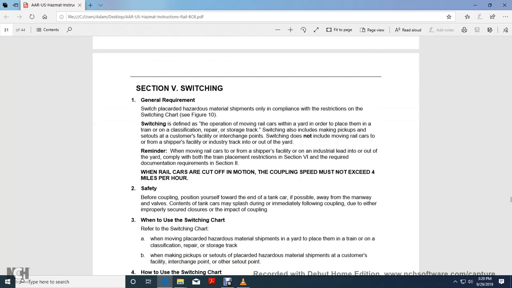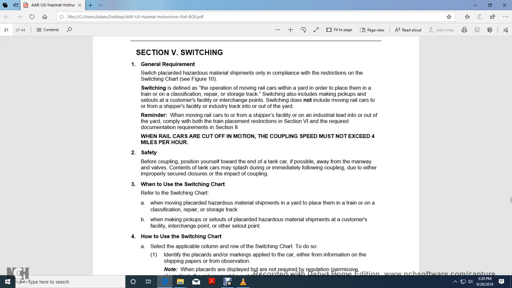Reminder, when moving the rail car to the shipper facility or the industrial lead in and out of the yard, comply with both the train placement restrictions and the documentation requirements in Section 2. When rail cars are cut off in motion or coupled with speed not exceeding 4 miles per hour, for safety before coupling, position yourself at the door of the end of the tank car, if possible, away from the manway valve. Contents of the tank car may splash immediately following the coupling due to either an improperly secured closure or the impact of the coupling.